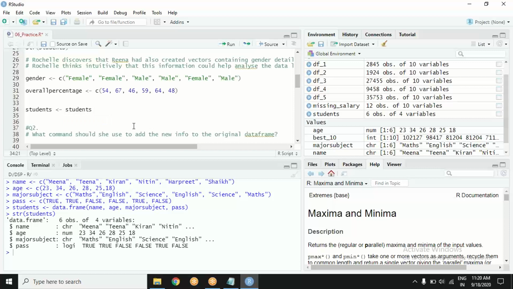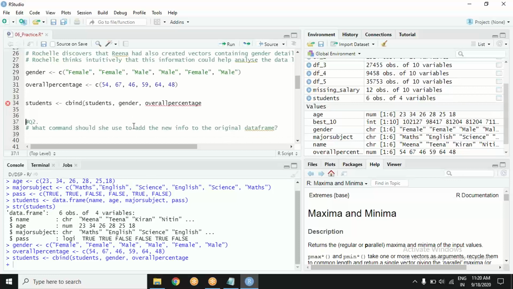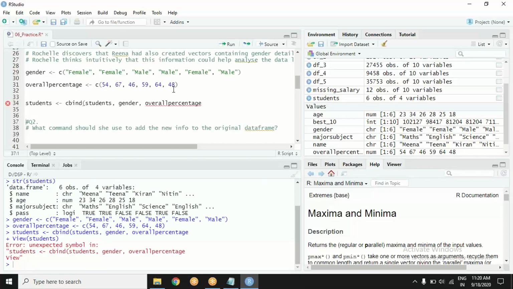So this is data set updation. Yes, remember column bind? To bind these columns. So I want to cbind the students data frame and new columns gender and overall percentage. I think all set.